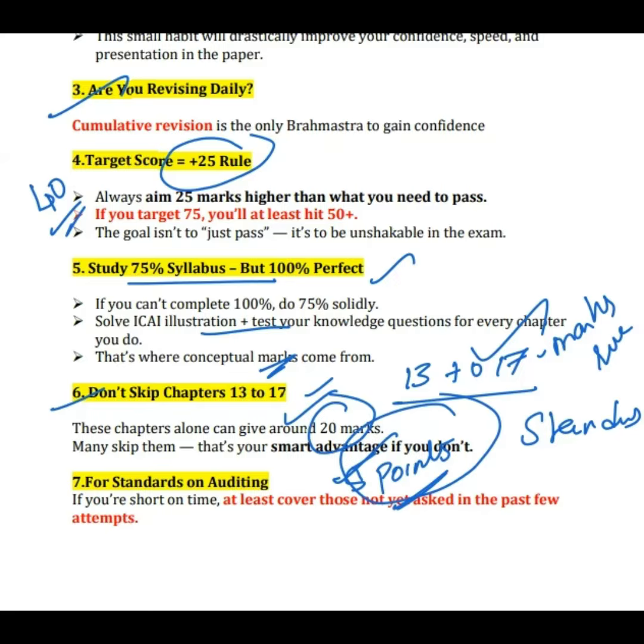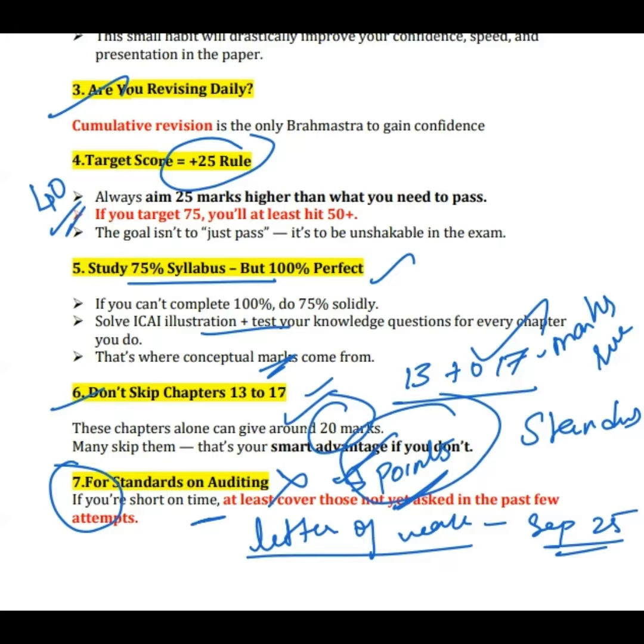Next, for standards on auditing, if you have very little time and you are just now starting, don't do standards on auditing first. Please go for standards on auditing at the last. And make sure which standards have not yet been asked in the exams in recent trends. Make sure that you cover those standards, because letter of weakness was a question that came in the September 25 attempt. Nobody expected this letter of weakness because this is an Inter syllabus topic. It is there in the Final also, but nobody expected that it would be tested in the CA Final syllabus. But it came in the exam. So be very sure about those untested concepts in the CA Final standards on auditing.